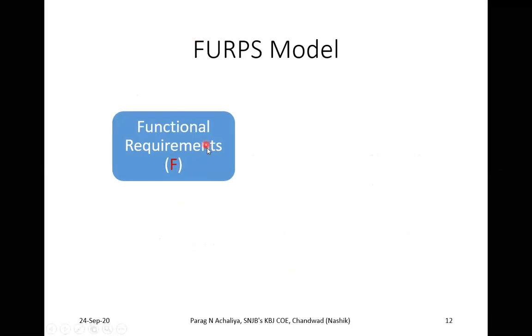So the first F stands for functional requirements. You can see F, that means this product model is going to focus on the functional requirement of the system. So what will be there in the functional requirement? It is defined by input and expected output. Functional requirements means there will be some predefined input that I give to the system, and I check whether I am getting the expected output or not, based on the input. So it is going to have your functionality.